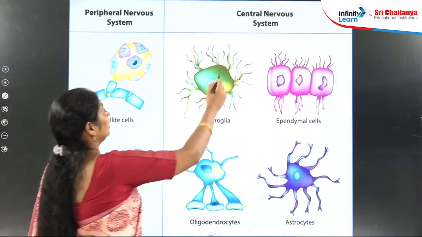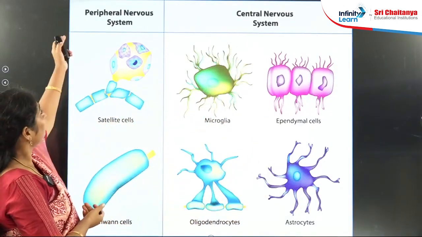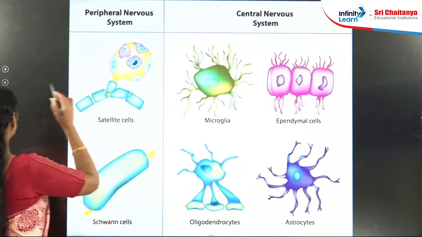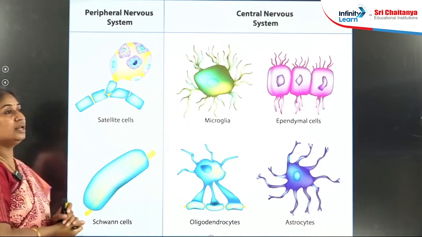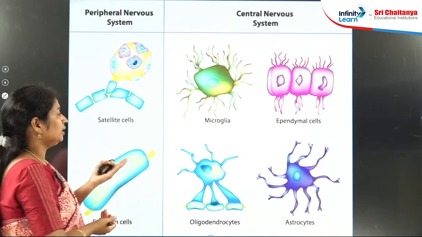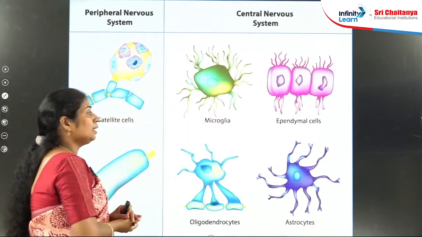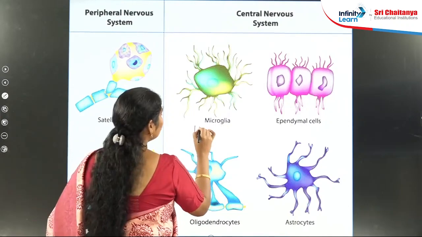In the central nervous system there are 4 types of glial cells, and in the PNS, the peripheral nervous system, there are 2 types. The role of neuroglial cells is nourishment, protection, or support. For example, microglial cells are the smallest glial cells and their role is phagocytic.